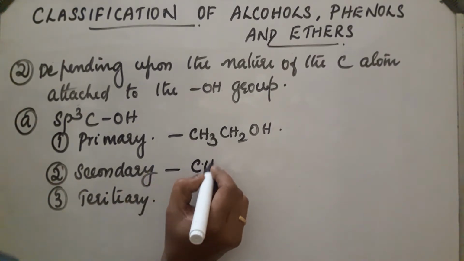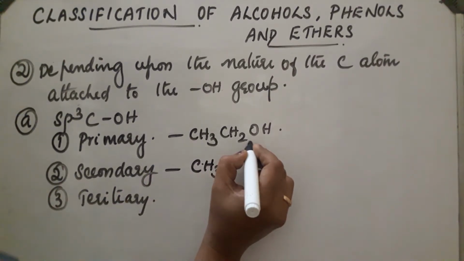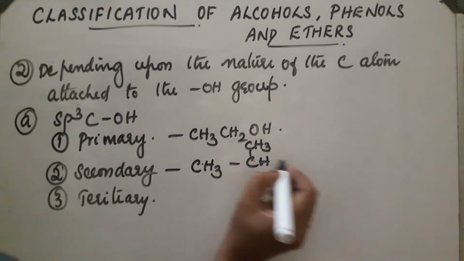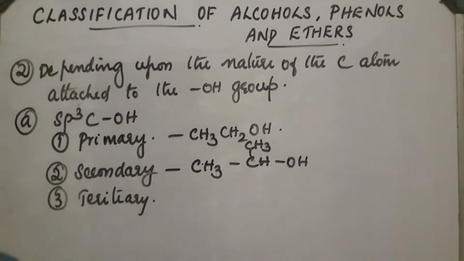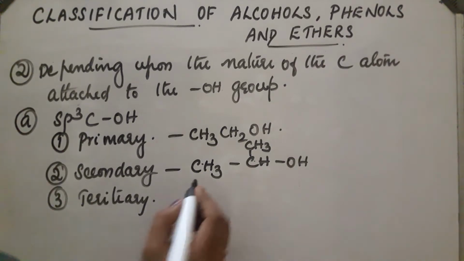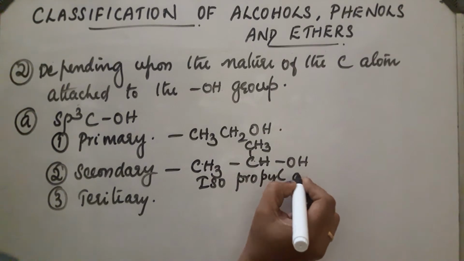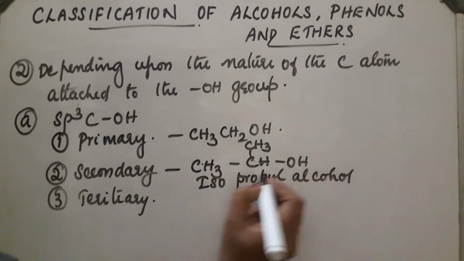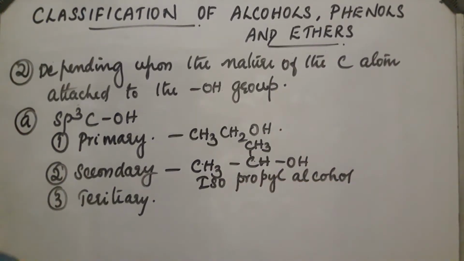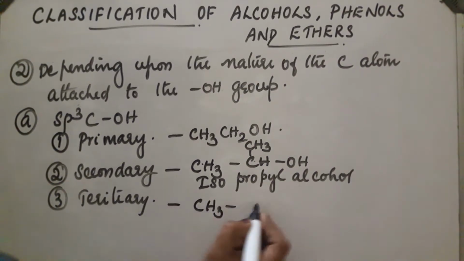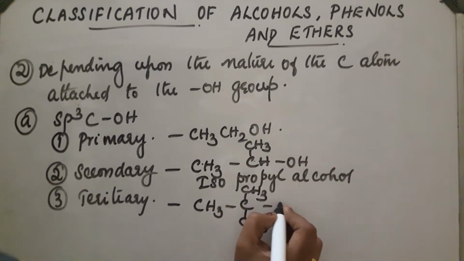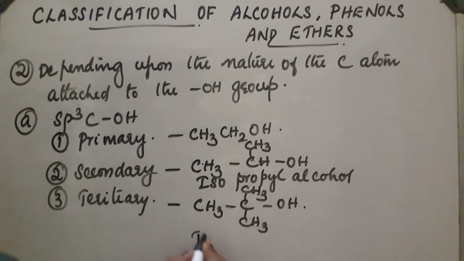Example, CH3-CHOH-CH3. This compound is isopropyl alcohol. If this hydrogen is also replaced by an alkyl group, it will get converted into tertiary. Example, (CH3)3C-OH. This is tertiary butyl alcohol.